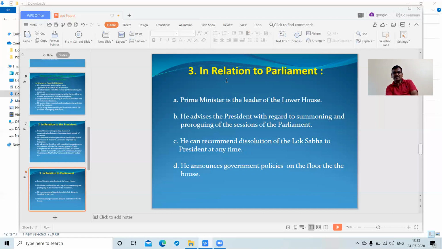These 3 kinds of sessions are conducted. When the Parliament sessions are completed, after 1 month or 1.5 months of long discussions and debate, the Prime Minister will advise the President of India to summon the Lok Sabha and to prorogue the sessions of the Parliament.